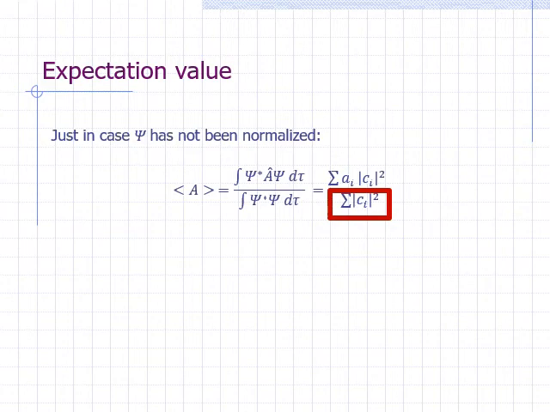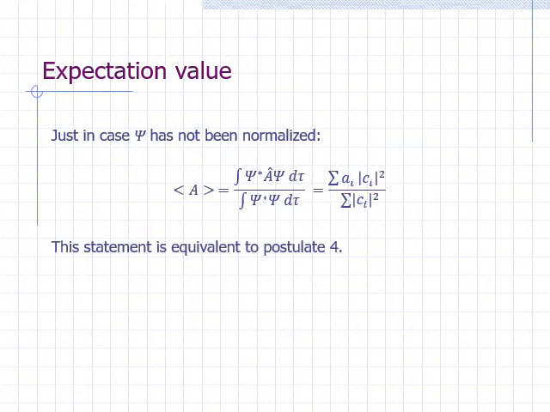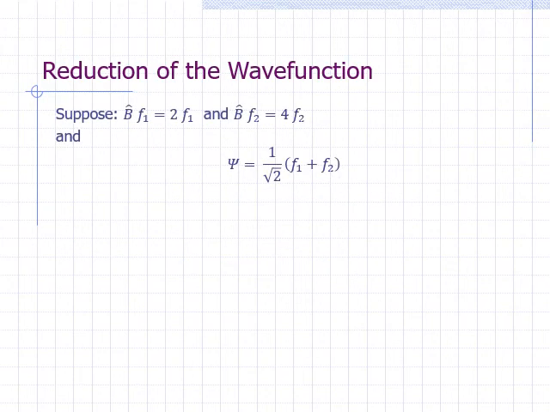This definition of expectation value is often given as a postulate instead of our postulate 4. You can see that here we derived it from our postulate 4. Both statements are equivalent. Suppose eigenfunctions f1 and f2 of the B operator have eigenvalues of 2 and 4, and the wave function for the system happens to be 1 over square root of 2 times f1 plus f2. What is the probability of getting a 2? Both eigenfunctions have the same coefficient in the expansion of psi. So we know that the probability of getting each of the two possible outcomes is the same, 50%.